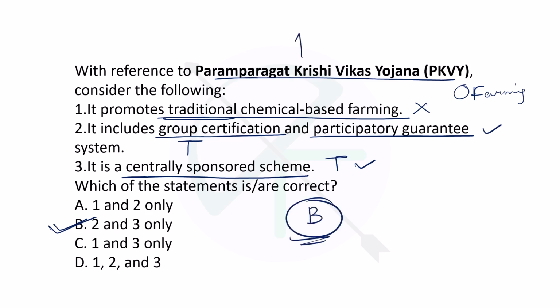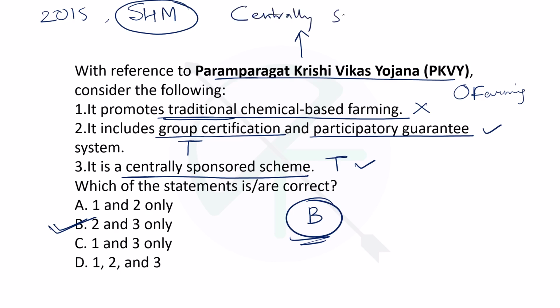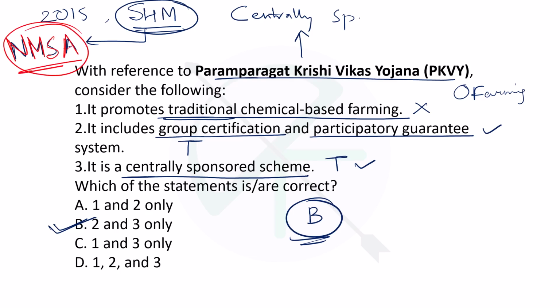And talking about PKVY, it was launched in 2015 under the umbrella scheme of Soil Health Management. Under it, it was launched as a component of this centrally sponsored scheme. And soil health management was also a sub scheme of a larger scheme, that was NMSA. Let me write it in red because there are a lot of schemes that come under NMSA, National Mission on Sustainable Agriculture. Very important scheme, right? So your option B is the right answer.